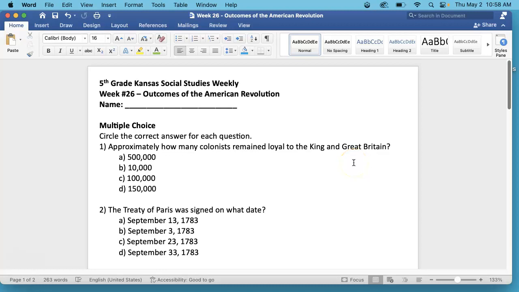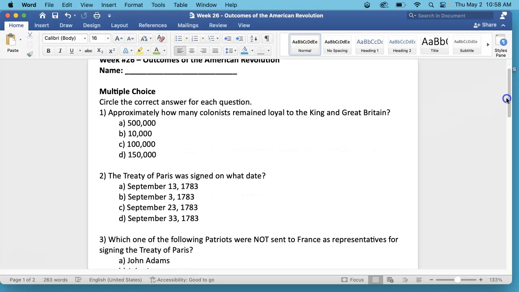This is 5th grade Social Studies, week number 26, Outcomes of the American Revolution. Please put your name at the top, and we will start with a multiple choice. There's only one correct answer for each problem.